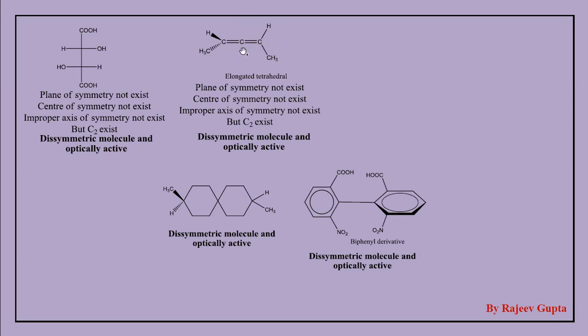If we apply a plane here, this portion is in the plane of the paper or screen, and this hydrogen atom on the wedge is towards the viewer, and this methyl group is away from the viewer.